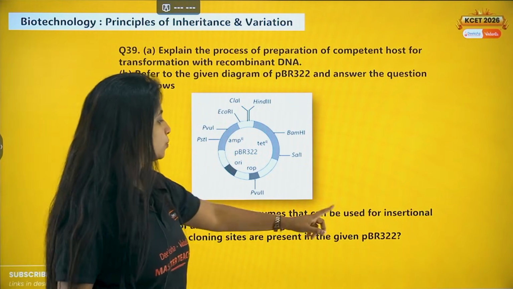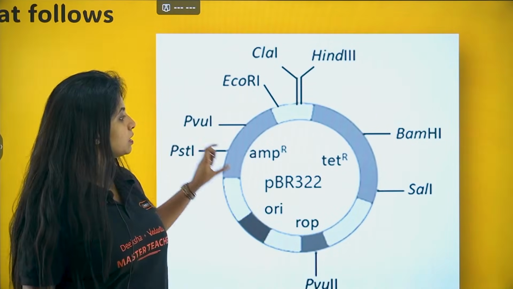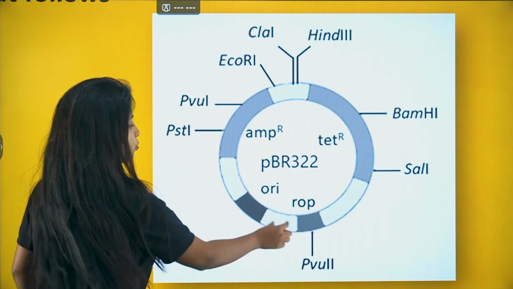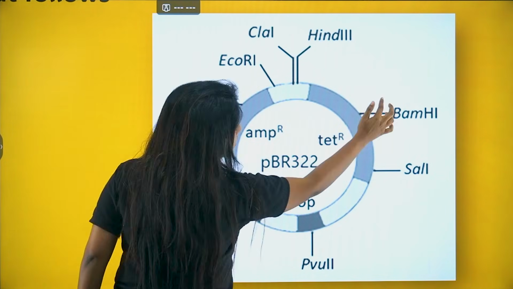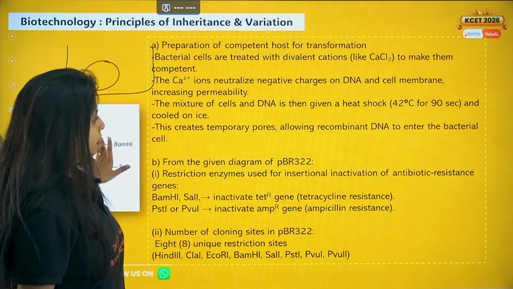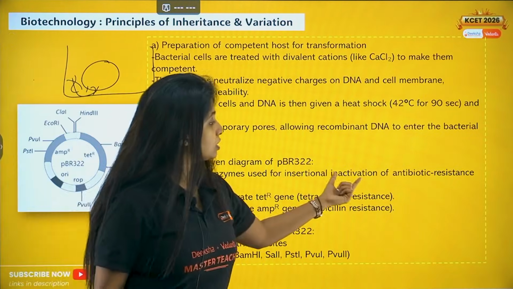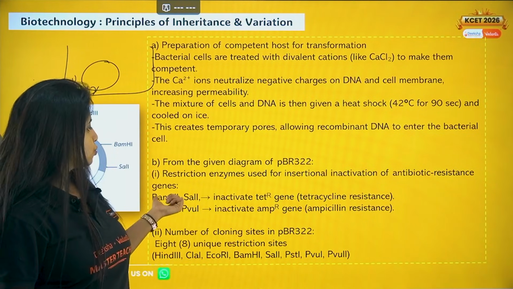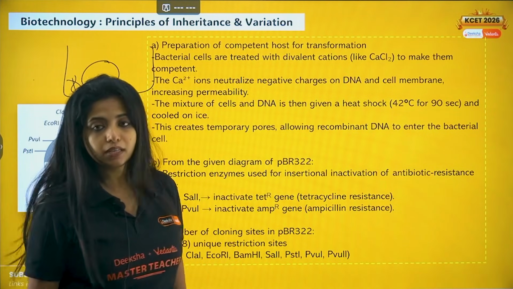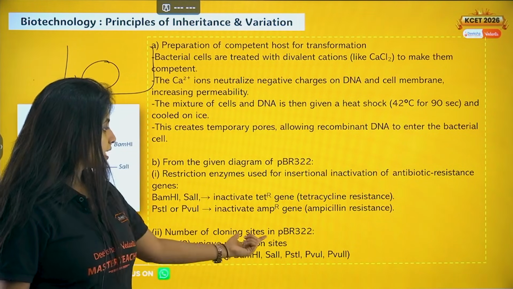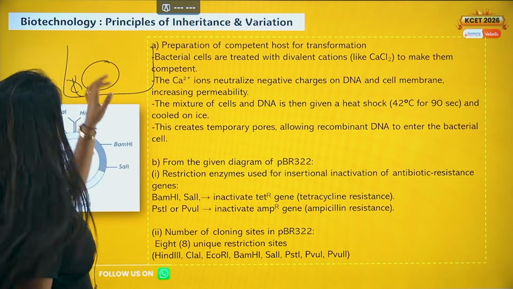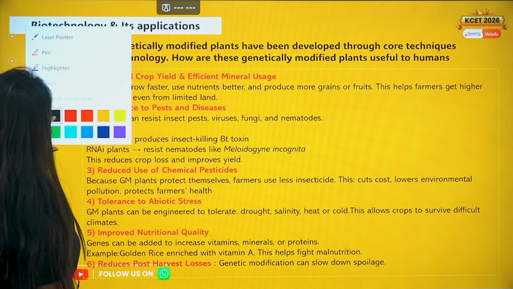Now how many cloning sites are present in the given pBR322? Cloning sites means where I can fit in my things. So wherever a restriction enzyme site is there, that many cloning sites will be there. So 1, 2, 3, 4, 5, 6, 7, 8. Eight cloning sites are there. You have to mention all of them. Okay, so the restriction enzymes used for insertional inactivation of antibiotic resistance genes: BamHI, SalI for inactivating the tetracycline gene, and PstI, PvuI for inactivating the ampicillin gene. Now number of cloning sites in pBR322: 8 unique restriction sites are there, and you have to mention all of them.